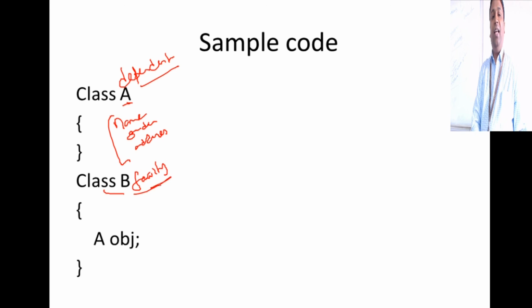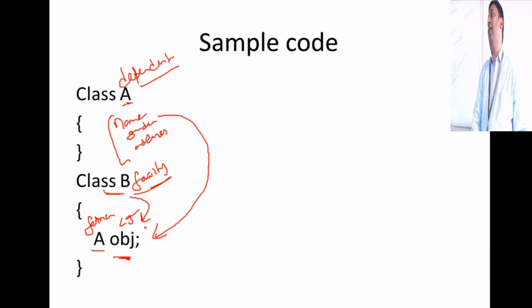So Faculty is the class, and how will you create this particular object? It's given like this. Say father, and then I can give the name of my father. So this becomes an object. One class is containing the object of another class.